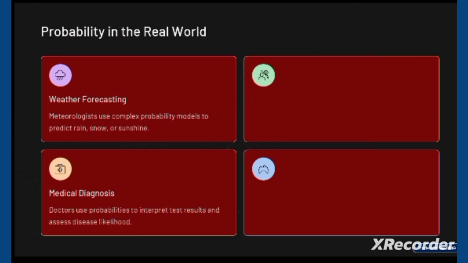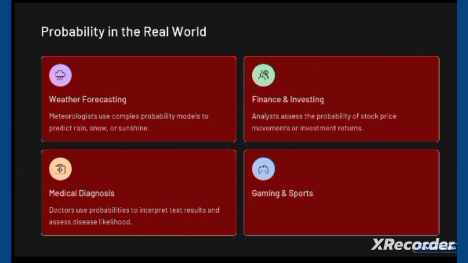The second one I have is medical diagnosis. A doctor uses probabilities to interpret test results and assess disease likelihood. Doctors in a hospital use probability to interpret test results and assess disease likelihood. The fourth one is financial and investing. Analysts assess the probability of stock price movement or investment return. And in games and sports, from card games to betting odds, probability is at the core of strategy and risk.